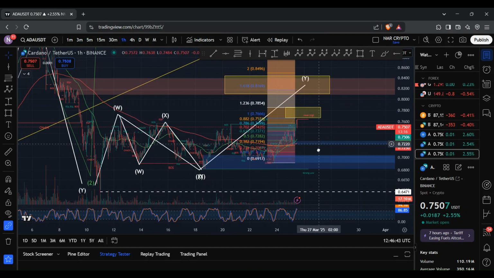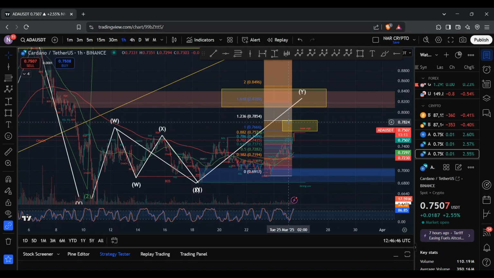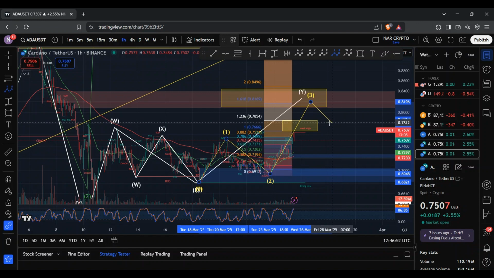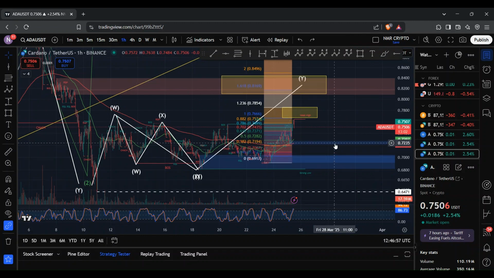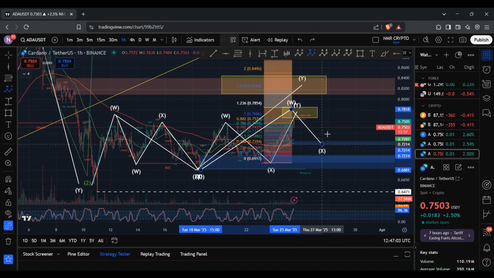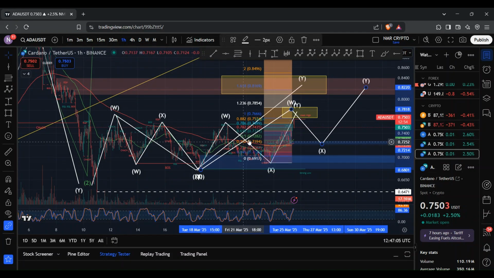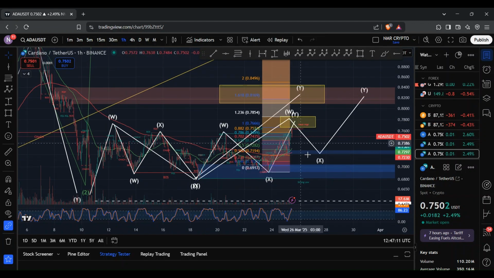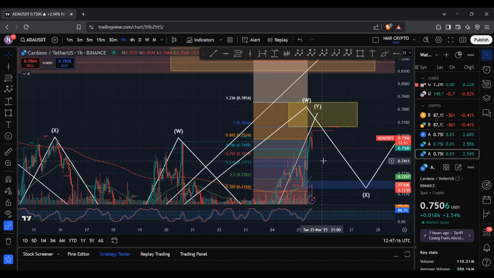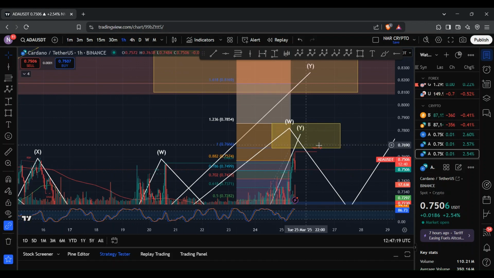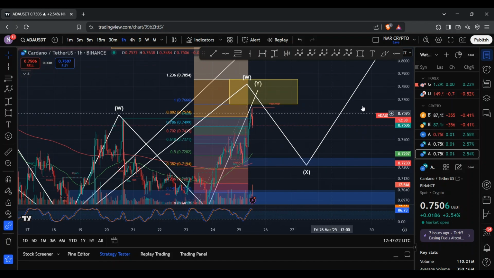And so what we could be seeing right now is, rather than having a WXY structure, we could have a 5-wave move like so, where the 5th wave ends up falling within this range here. Or we could have a bigger WXY structure forming, where we have a W wave, X wave, and a Y wave. And within this W wave, what we have is a WXY wave forming. And of course, it's not yet complete. Well, technically it's complete because we've reached the minimum targets, which is 0.618. However, ideally, I'd like to see ADA reach this zone here before we see moves to the downside.